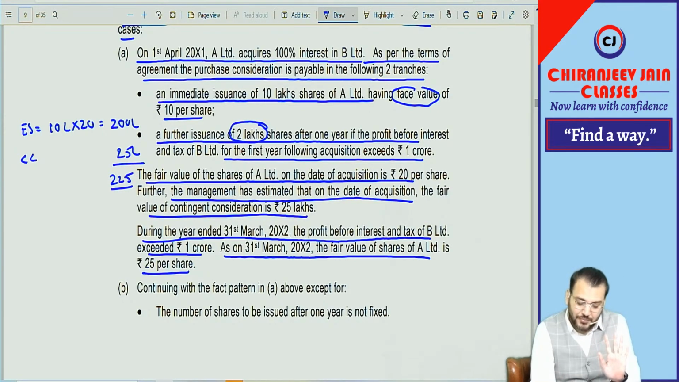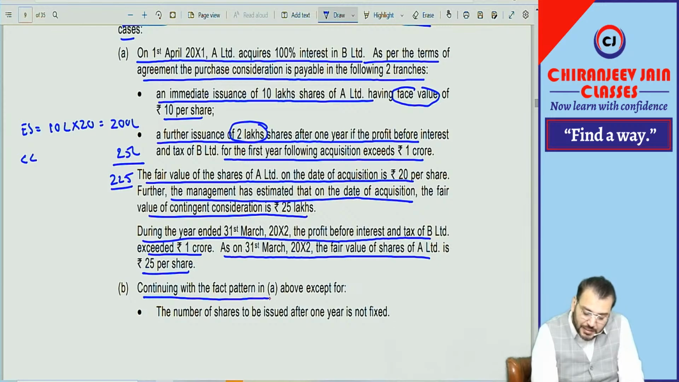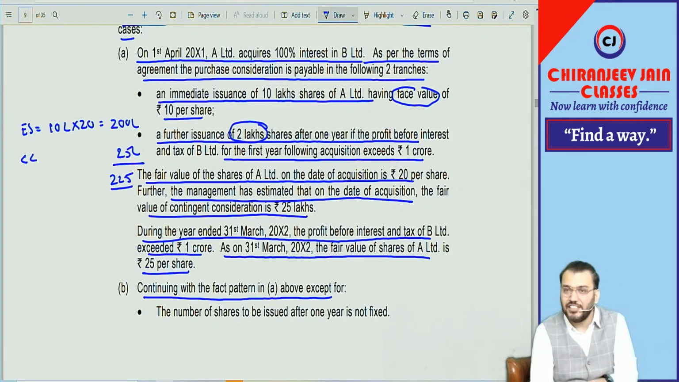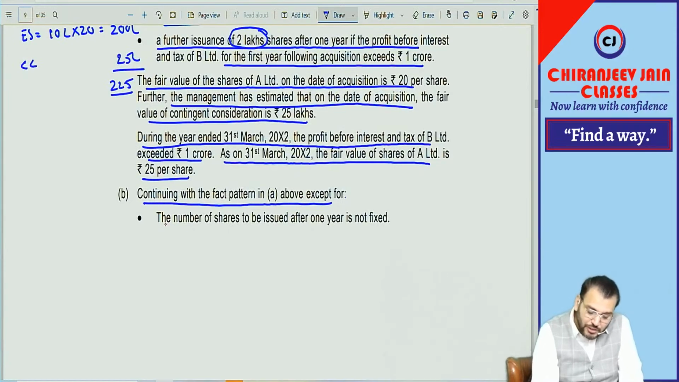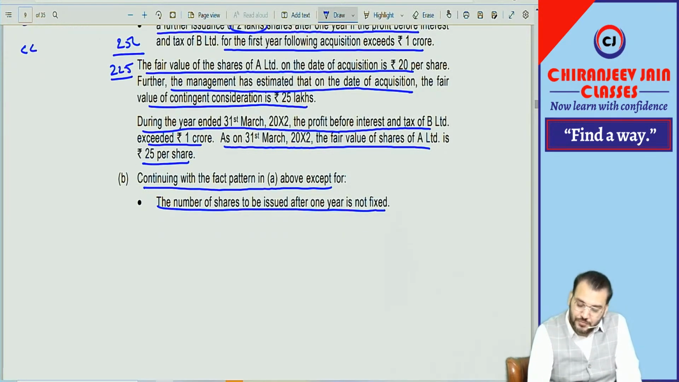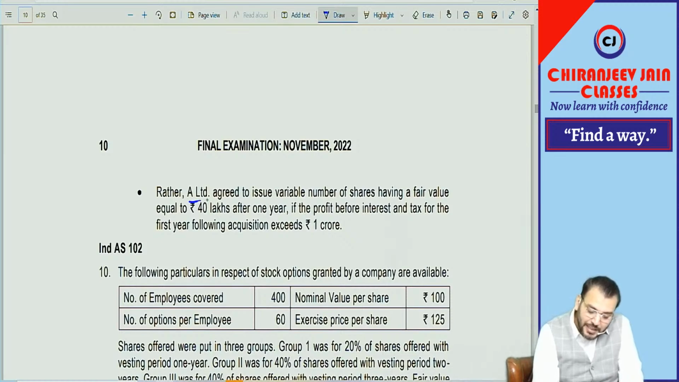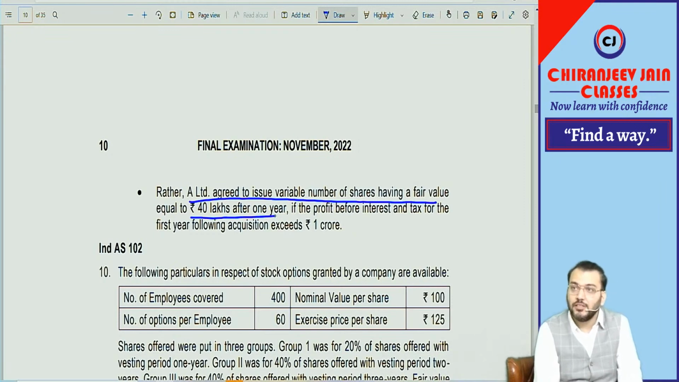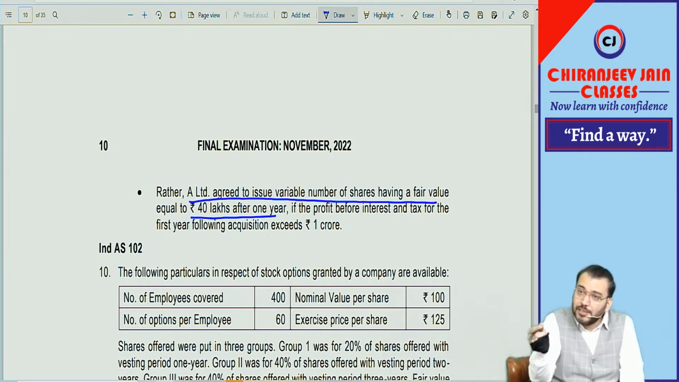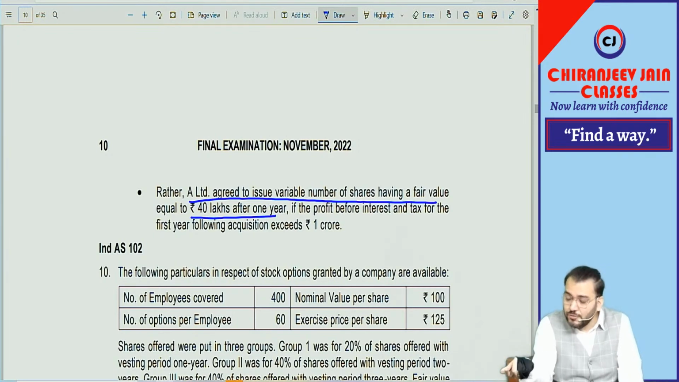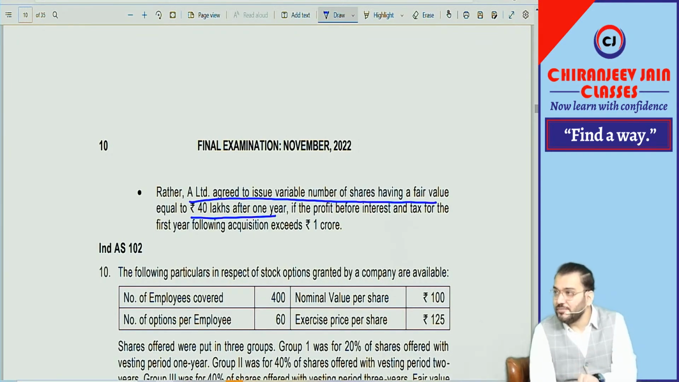No. Correct. Now continuing the fact pattern in A above, except for, they have given a second case. In the second case, it will be variable consideration, a variable number of equity shares. The number of shares to be issued after 1 year is not fixed. A Limited agreed to issue a variable number of shares having a fair value equal to rupees 40 lakh after 1 year. Means 40 lakh will be the total worth of equity shares. How many shares will depend upon the fair value at the time of issue, and that is already given, 25 per share.